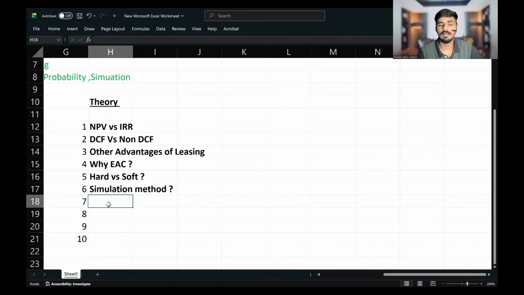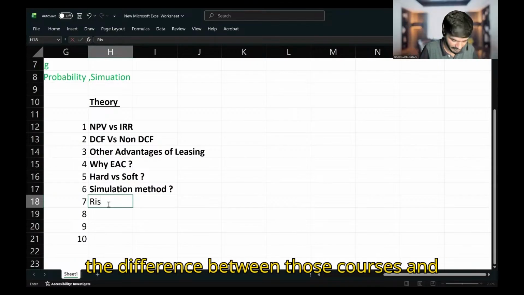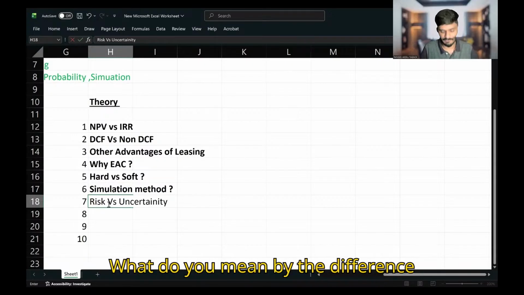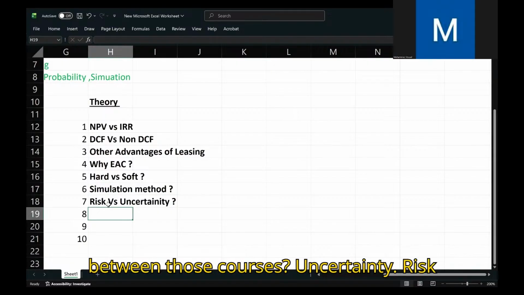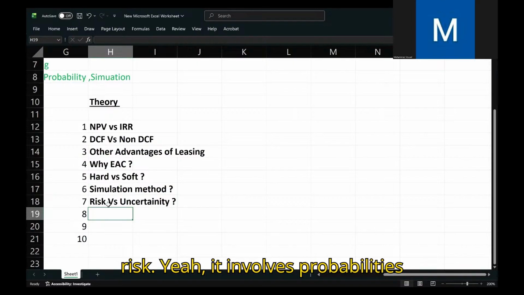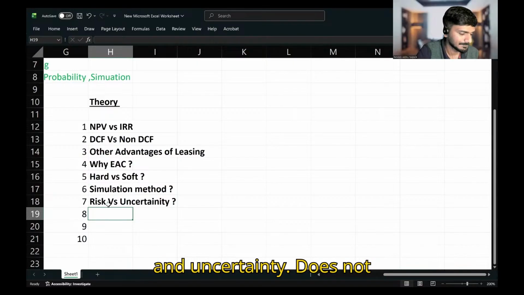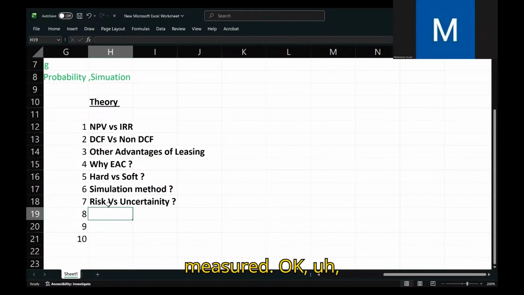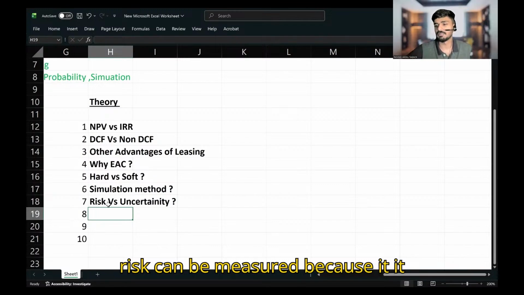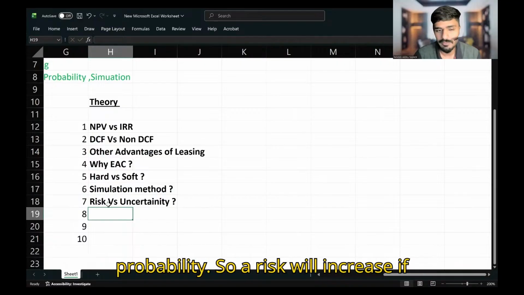Anyway, we learned about the simulation method, and you also need to learn the difference between risk versus uncertainty. Risk can be measured, uncertainty cannot be measured. Risk involves probabilities, and uncertainty does not include probabilities. Risk can be measured because it involves probability. Uncertainty cannot be measured because it does not involve probability.